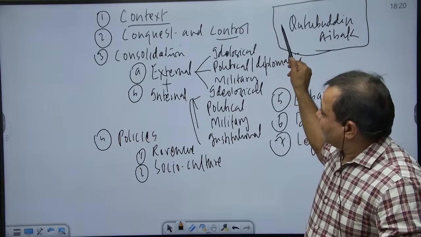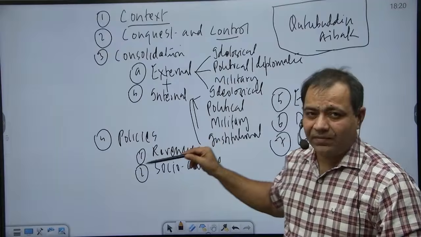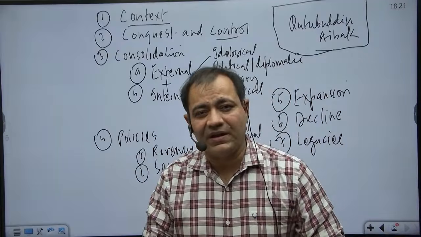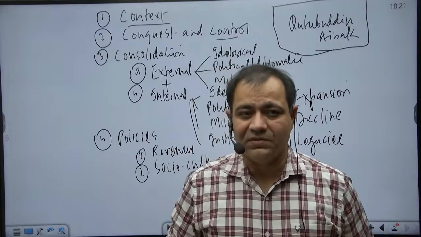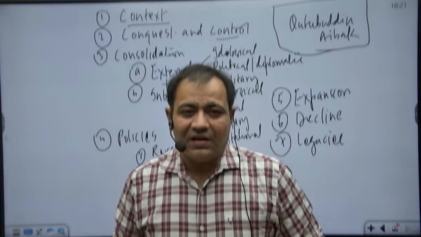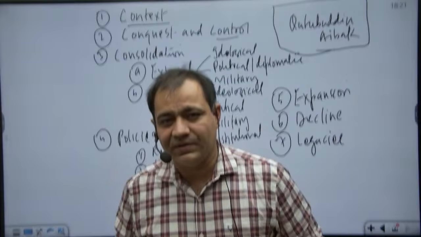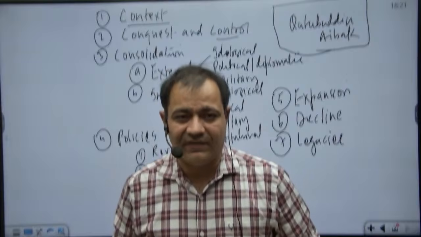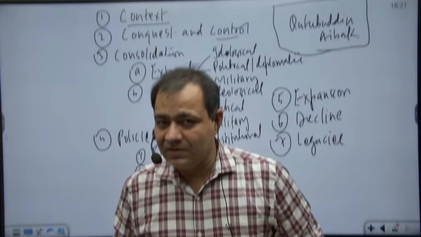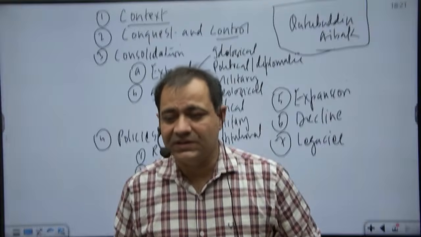He participated in all the major battles fought by his master Muhammad Gori in India, and that includes the first battle of Tarain in 1191 and the second battle of Tarain in 1192.